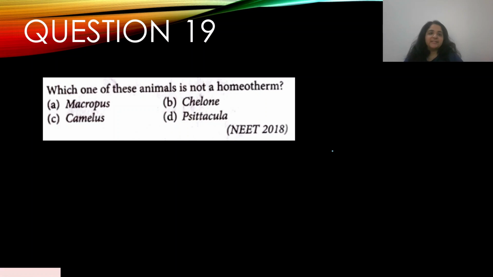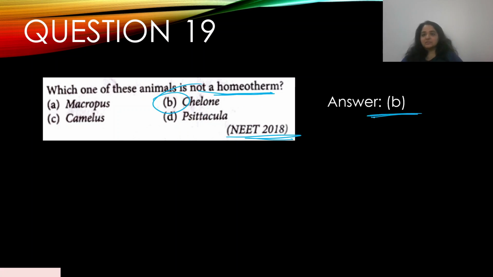Okay, question number 19. Which one of these animals is not a homeotherm? This appeared in NEET 2018. Not a homeotherm means they're not warm blooded, they're cold blooded. A. Macropus, no. B. Chelone, yes. C. Camelus, no. D. Psittacula, no. So it has to be B.